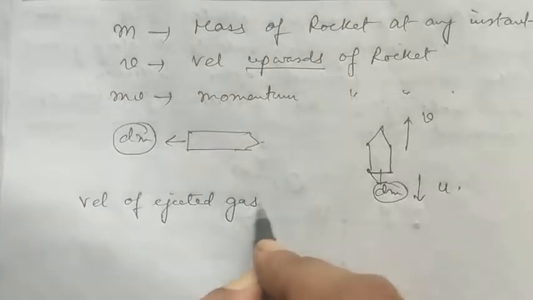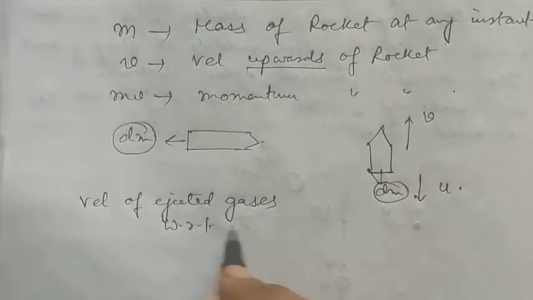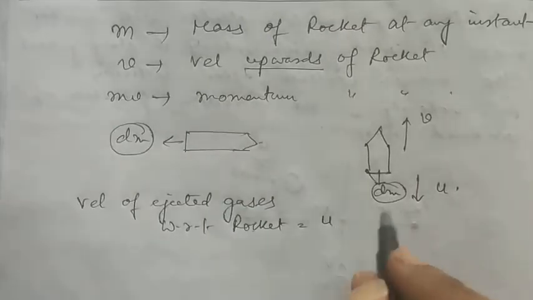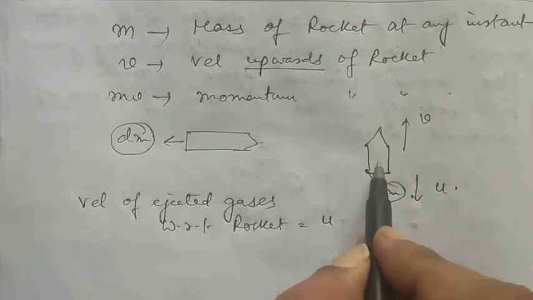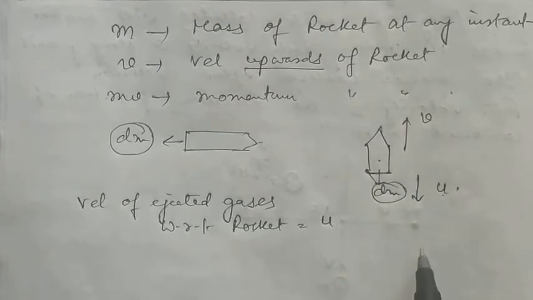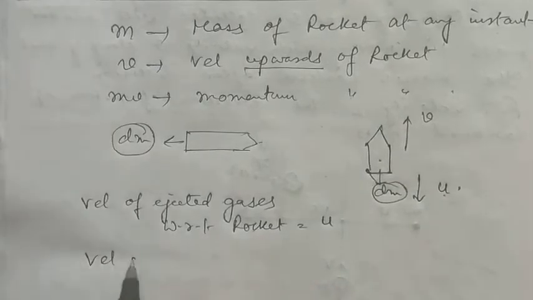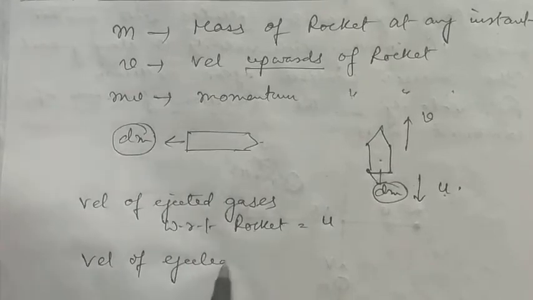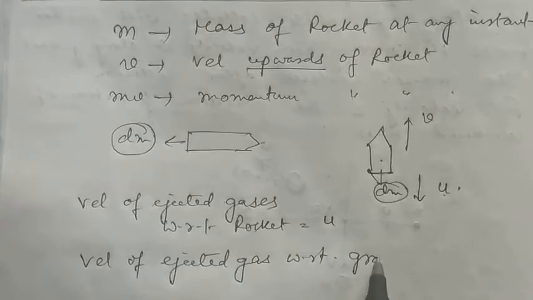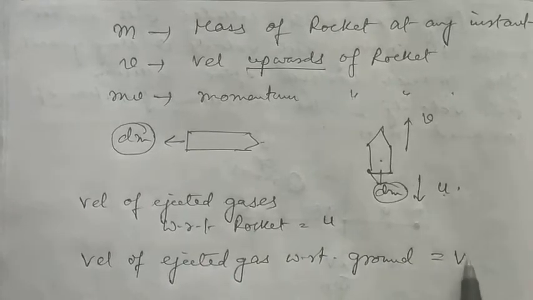Now, if the velocity of the ejected gases downwards is u, we can write the velocity of ejected gases with respect to the rocket as u downwards. That means a person sitting in the rocket will find the velocity of the ejected mass of gases to be u downwards. So the velocity of ejected gases with respect to the ground or earth surface must be equal to v minus u.